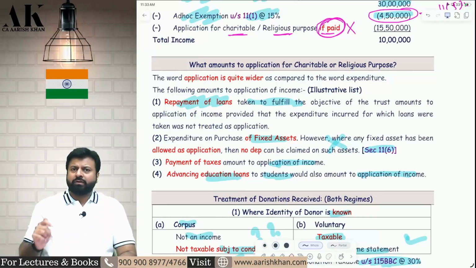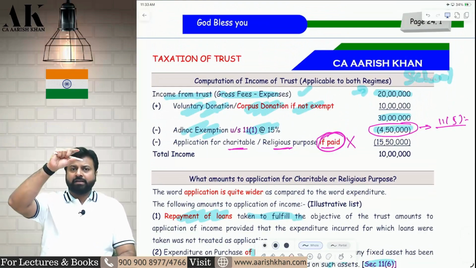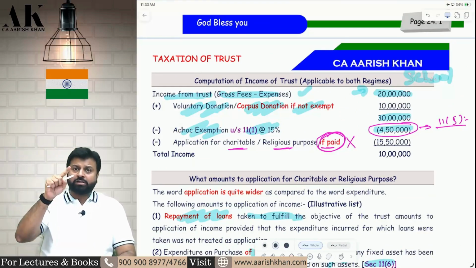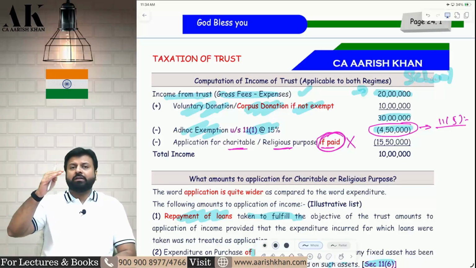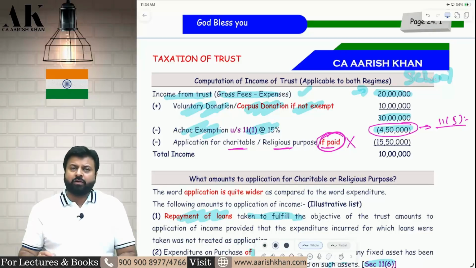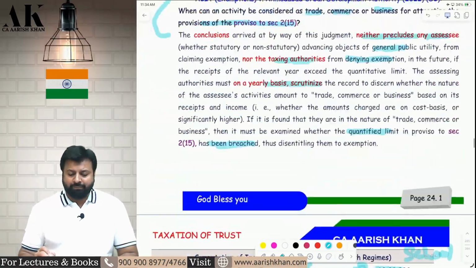So how will you go with the statement? With the statement, you will first write down all the incomes, then you will add voluntary donation plus corpus donation if not exempt. Then you will reduce the 15% flat exemption, and then you will reduce your application for charitable and religious purpose. Now we will talk about when corpus donation is exempt and when it is not exempt.